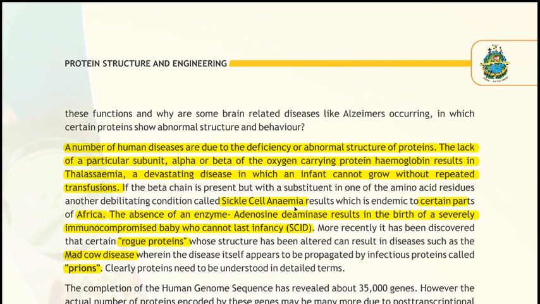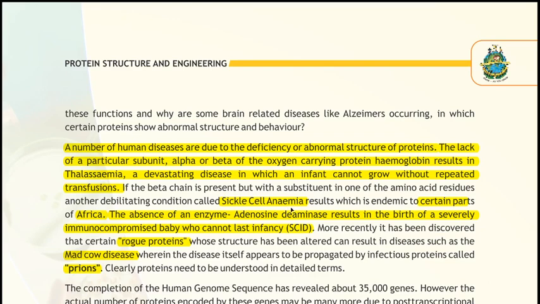Next disease is SCID. These diseases are given in NCERT, they are very important, and questions come from these diseases. So you study these diseases very carefully.